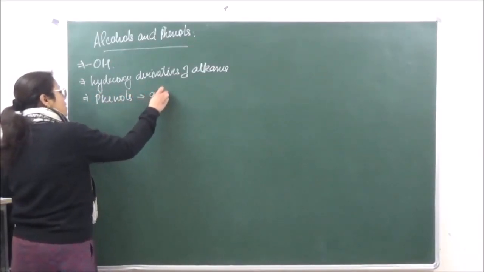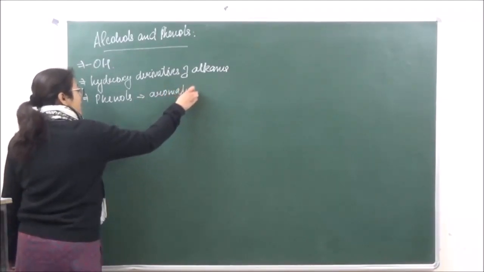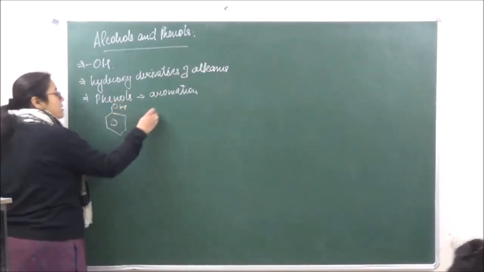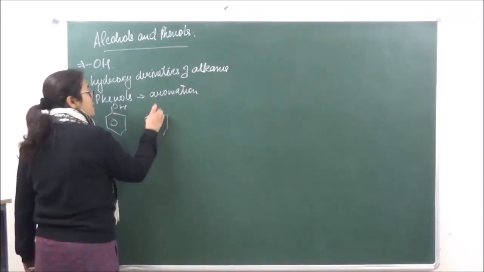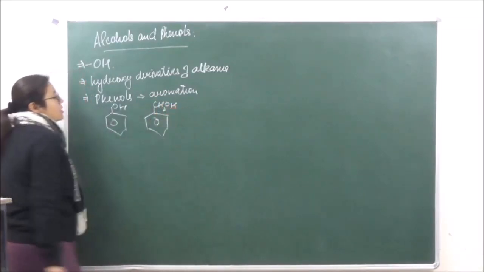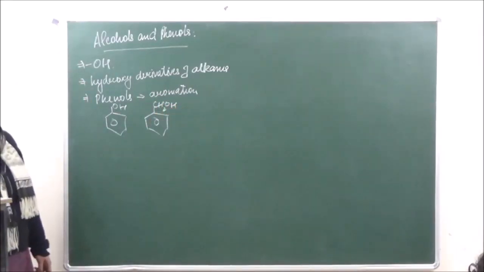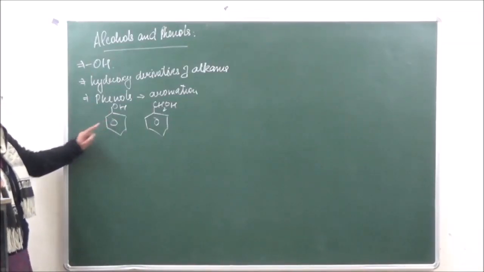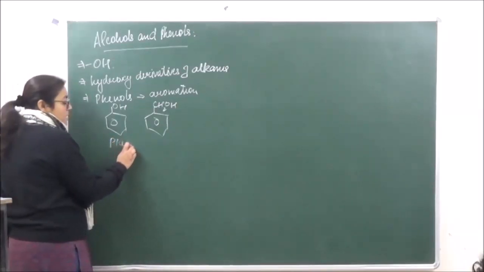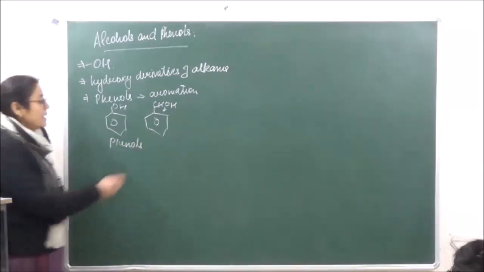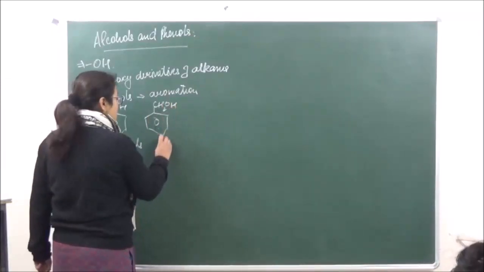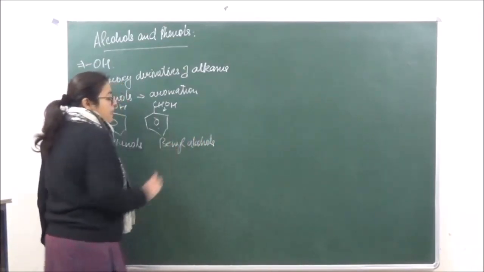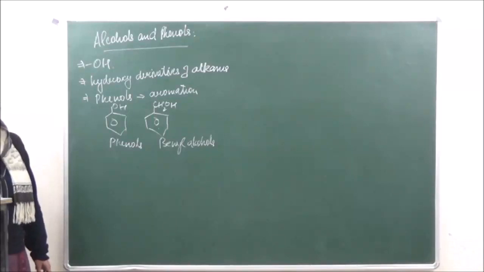In phenols, the OH group may be directly attached to the benzene ring, or it may be attached to the side chain. So there are two types of aromatic compounds which we are going to study over here. But specifically, if the hydroxy is directly attached to the benzene ring, this is known as phenol. Whereas this, in which it is attached to the side chain, is known as alcohol rather than phenol. So this is benzyl alcohol over here.